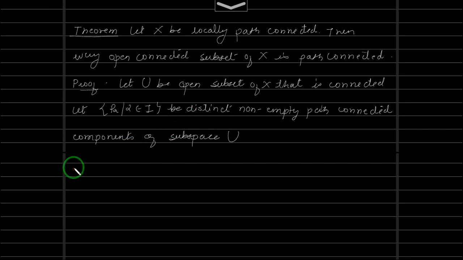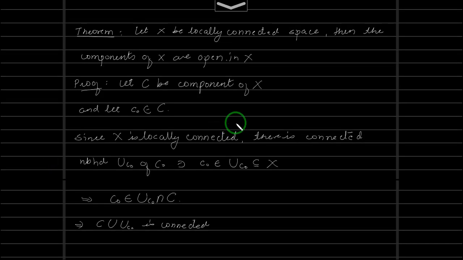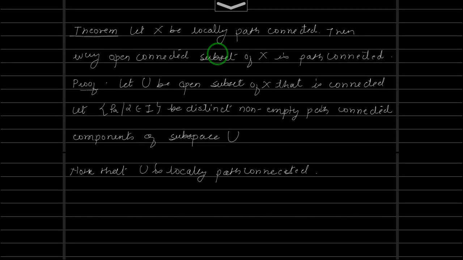Now note that U is locally path connected. We have proved that if X is locally connected, then the components of X are open. Here we can also prove that if X is locally path connected, then the path components are open, so we'll use that fact here.